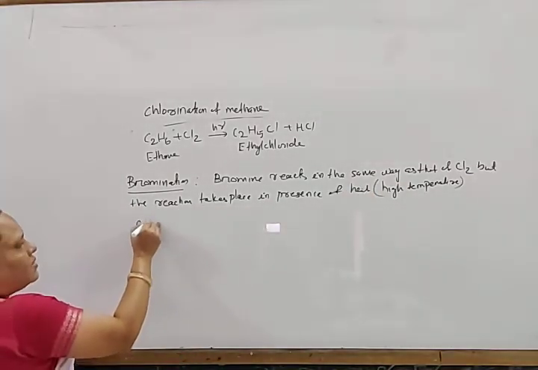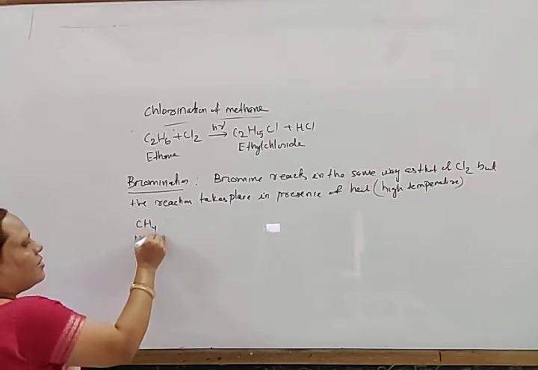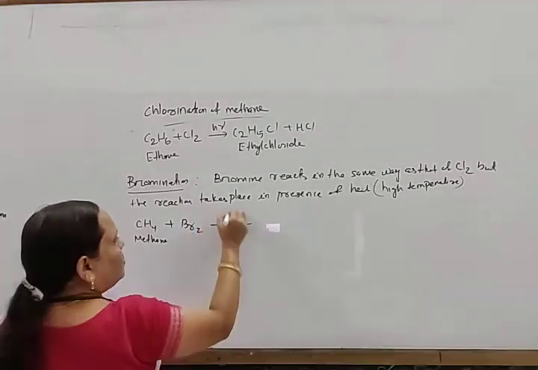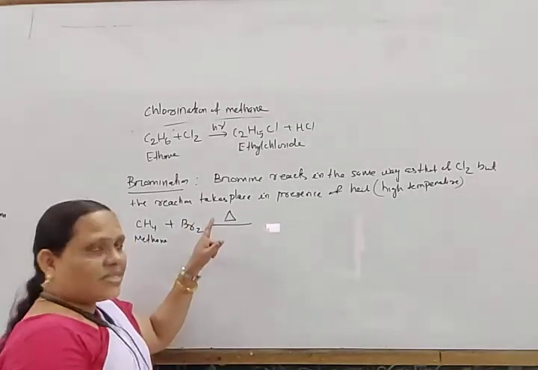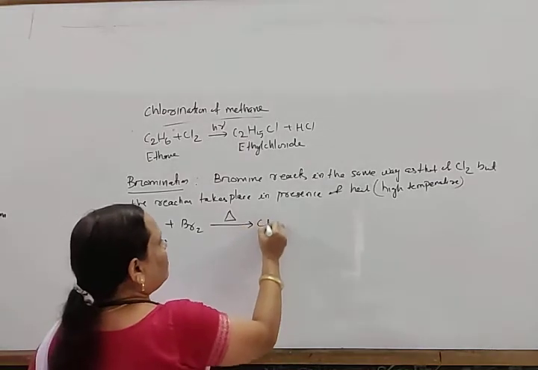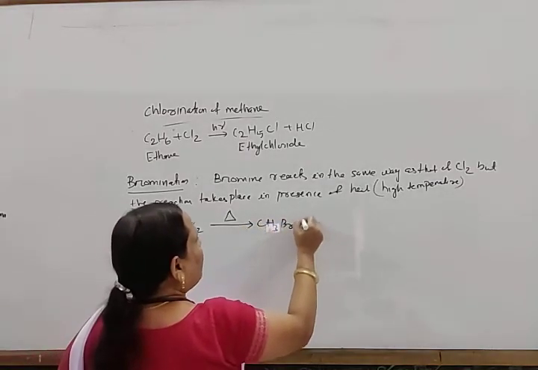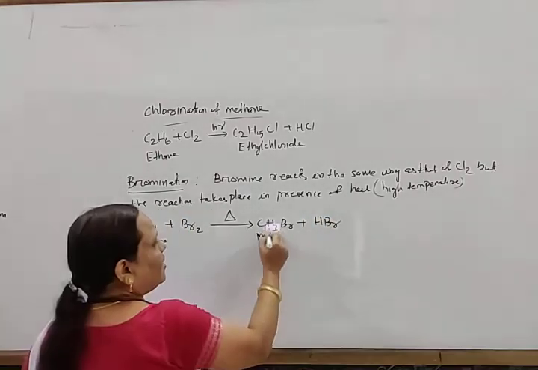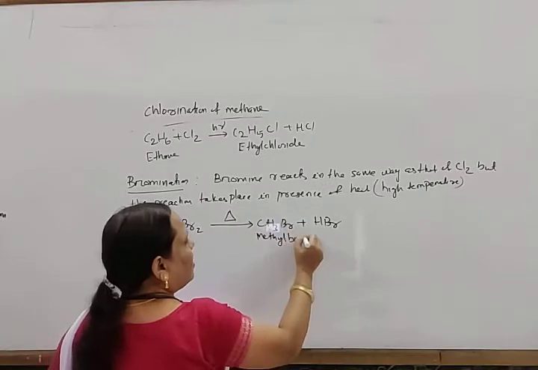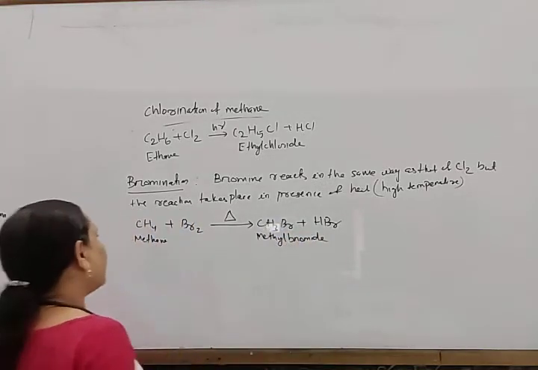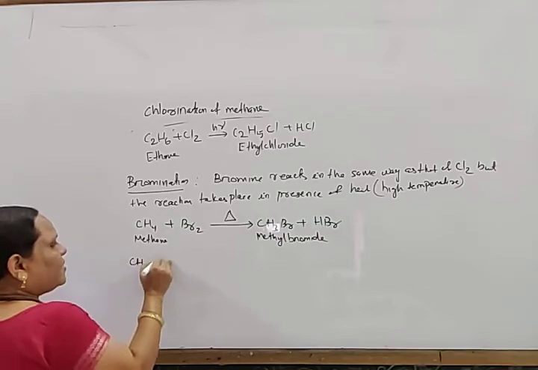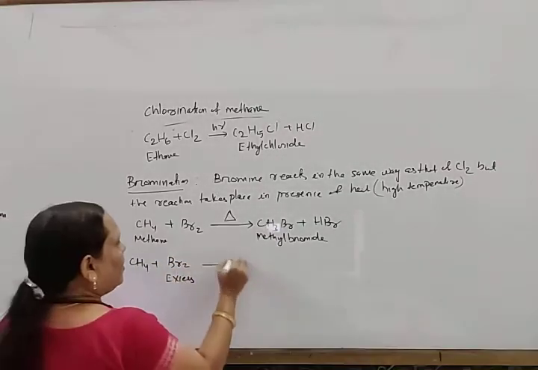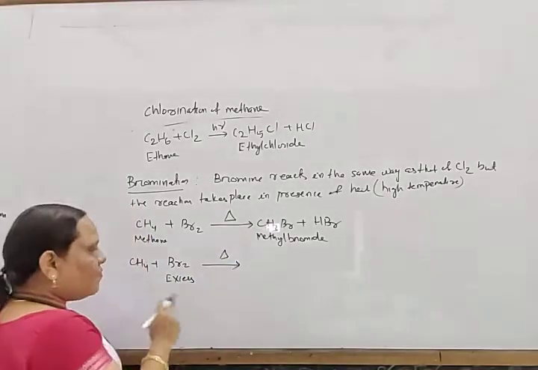Okay, so for example, methane reacts with bromine in presence of heat. For heat, we are giving this delta sign. It gives rise to CH3Br plus HBr. Okay, this is methyl bromide. Similarly, if this methane reacts with excess bromine in presence of heat, then what will it form?